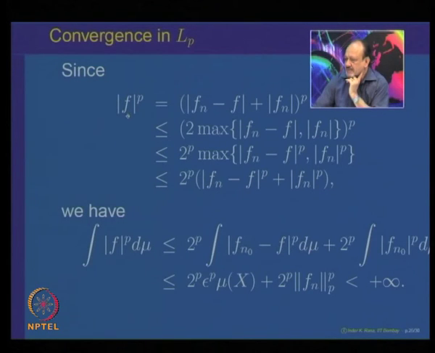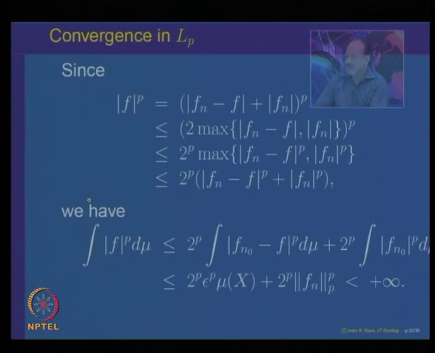The integral will be less than or equal to 2^p times the integral of |f_{n_0} minus f|^p d mu plus 2^p times the integral of |f_{n_0}|^p, and this we just now showed is less than epsilon. So this will be less than 2^p epsilon^p mu of X plus 2^p norm of f_{n_0} to the power p, and each of them being finite says that the function f is in L^p.